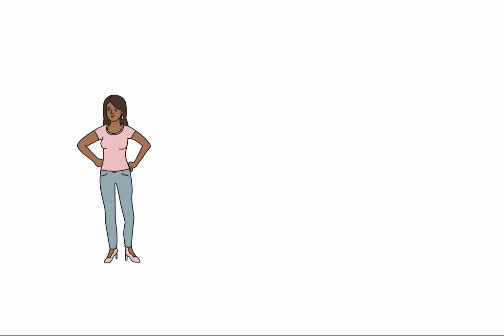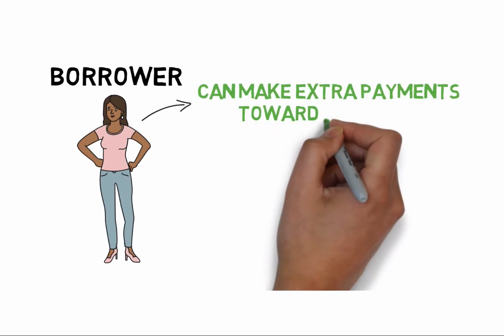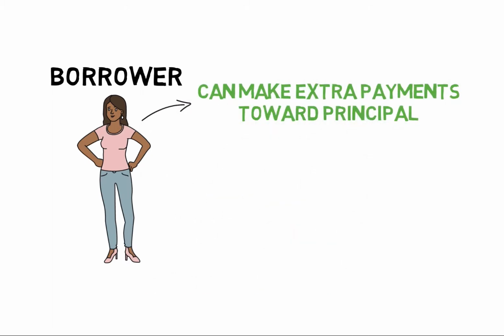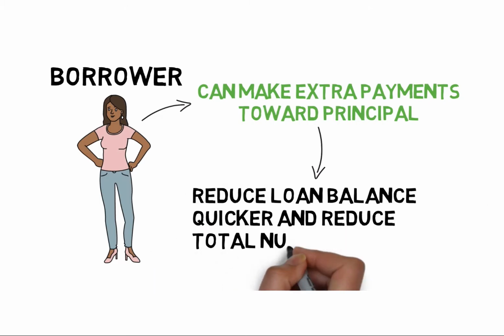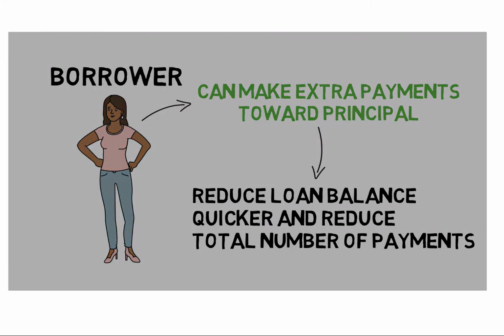One final thing to remember here, if a borrower wants to pay off the loan quicker and not pay as much interest, the borrower many times can make extra payments toward principal, which will reduce the loan balance quicker and reduce the total number of payments that will have to be made over the term of the loan.